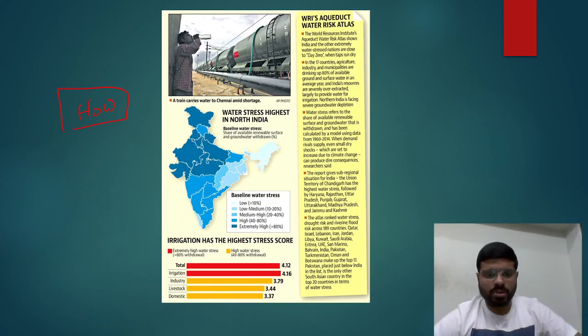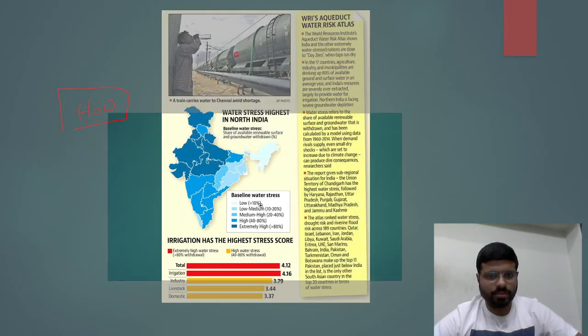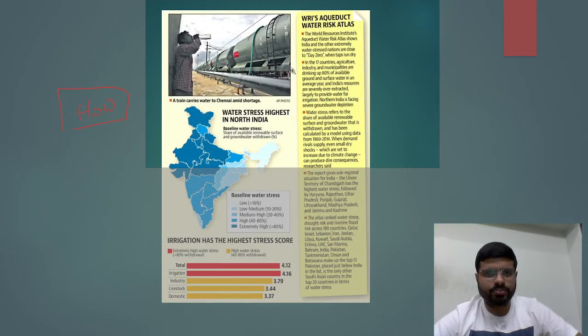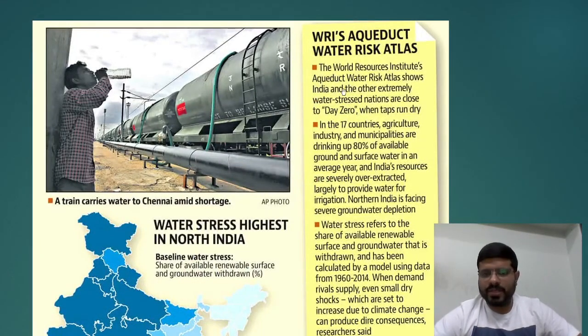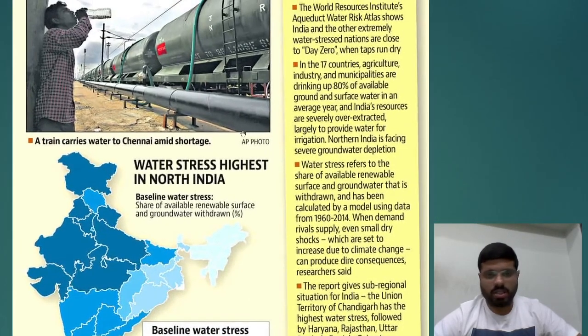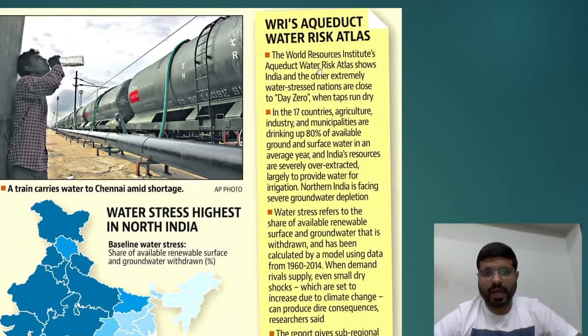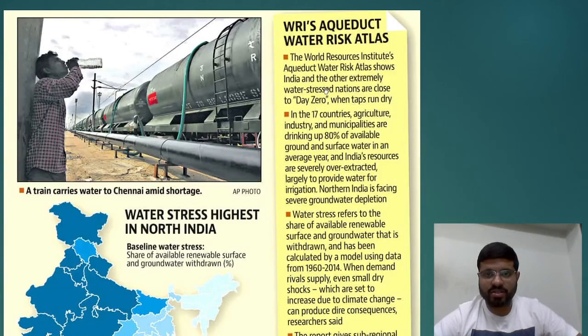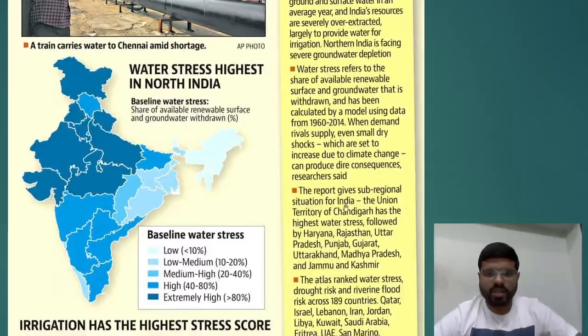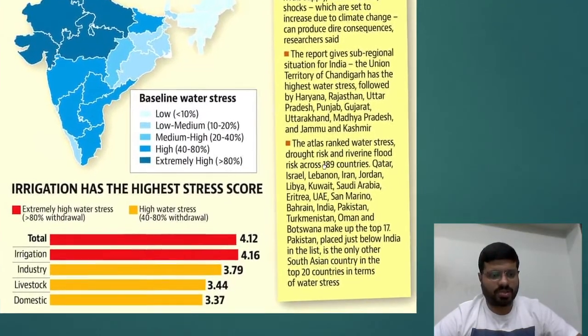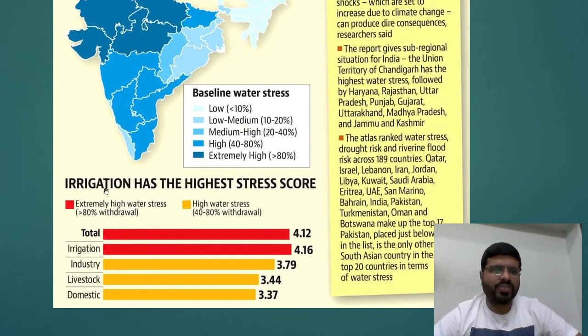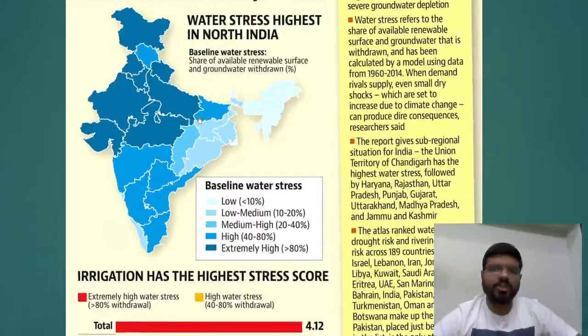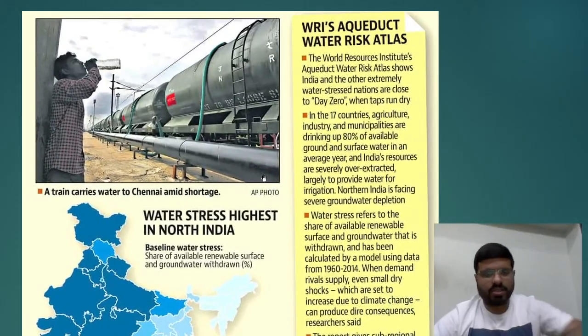And as you read here, one more thing which I would like to tell you is, you see these data here. Whenever you see infographics in the newspaper, you can identify the concept of day zero here. You can identify the groundwater, surface water. You can see the keywords here. You can always learn these things from the newspapers. So identification of better presentations, you can learn from infographics of the newspapers. These are some of the things.